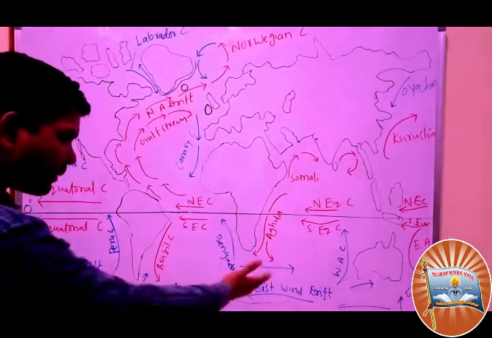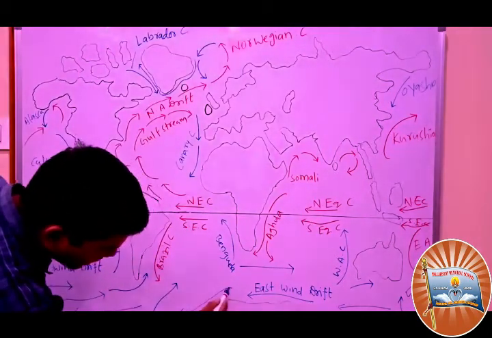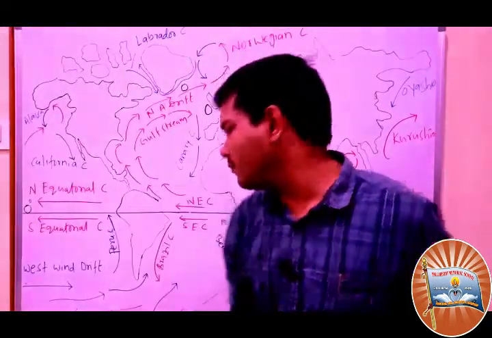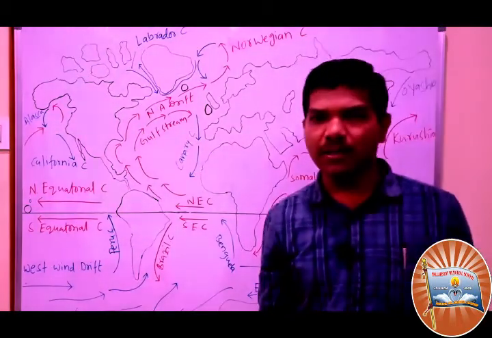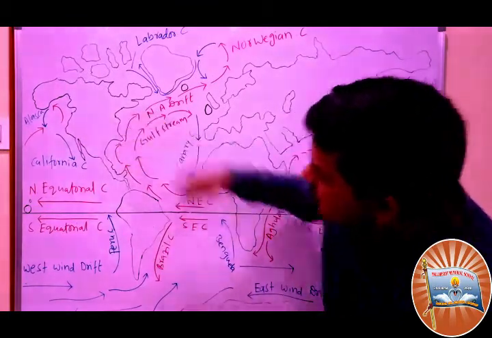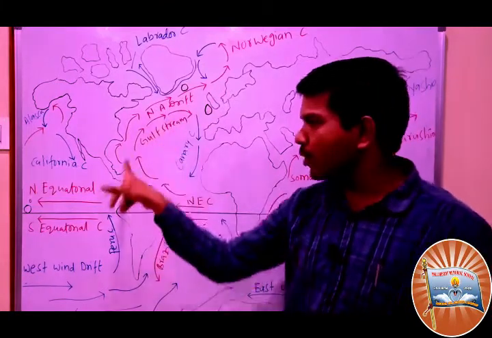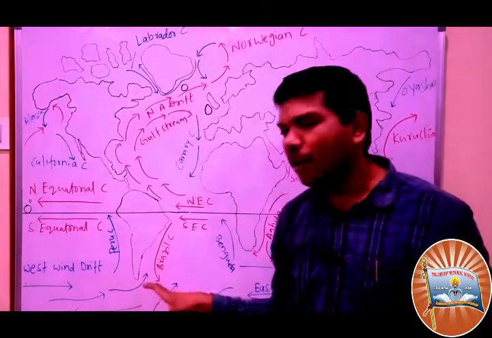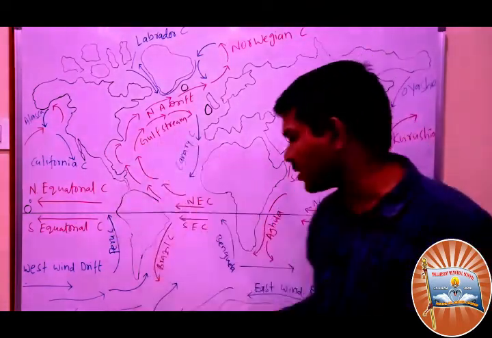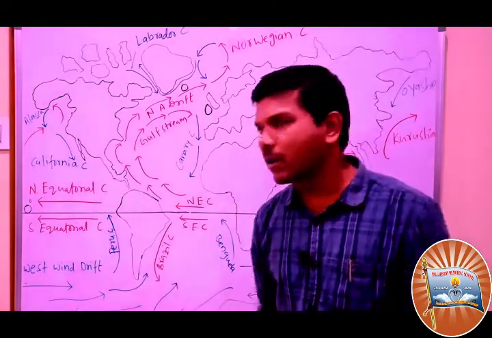These are continuously blowing, and whenever the east wind drift blows, it comes a little bit down, because the land physiography of the region also plays a very dominant role. Physiography means land mass. When the land mass is curved in shape, the current also takes a curve, because the physiography of the place determines the direction of the wind. Next, let's see one by one.